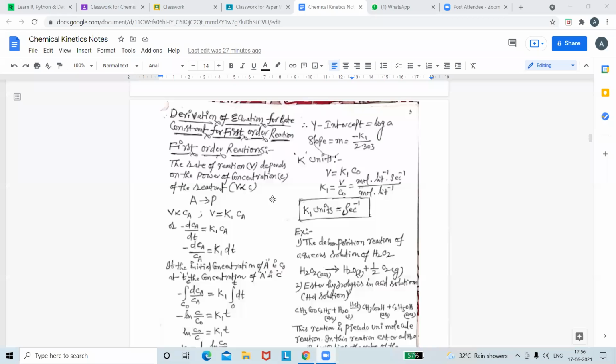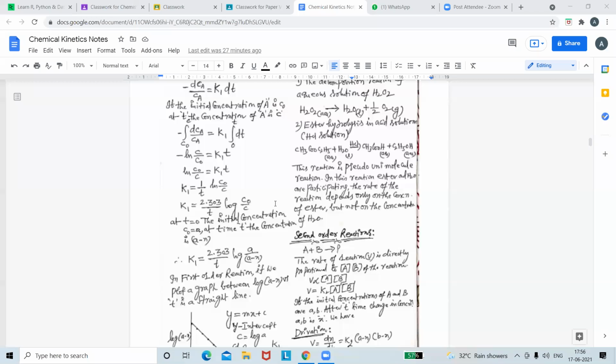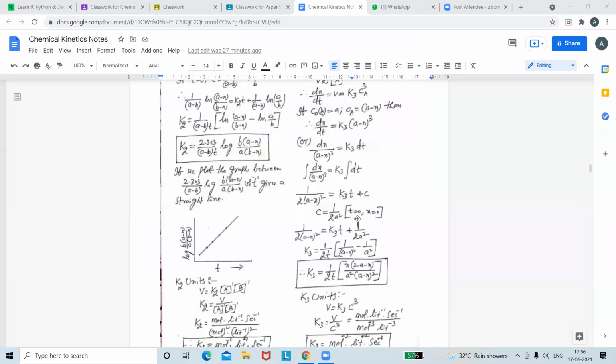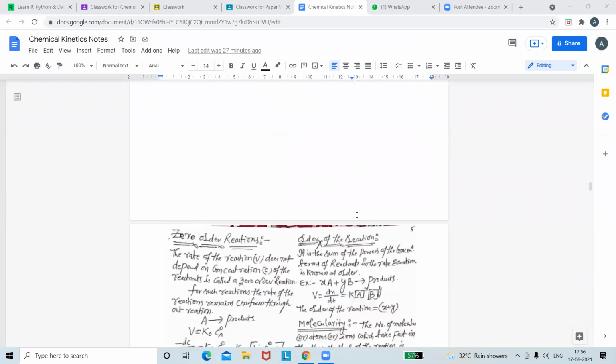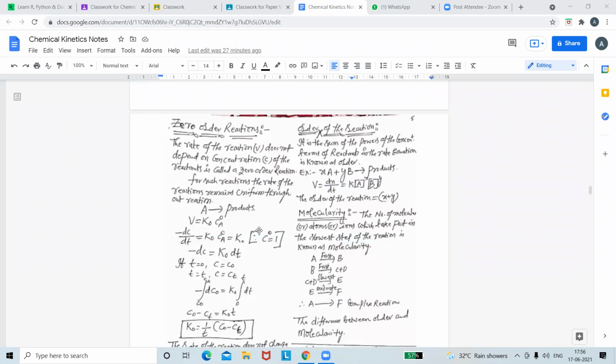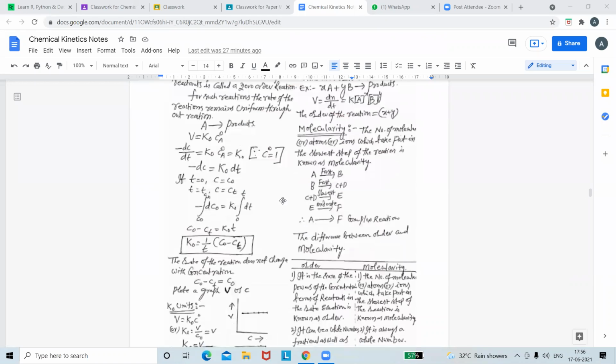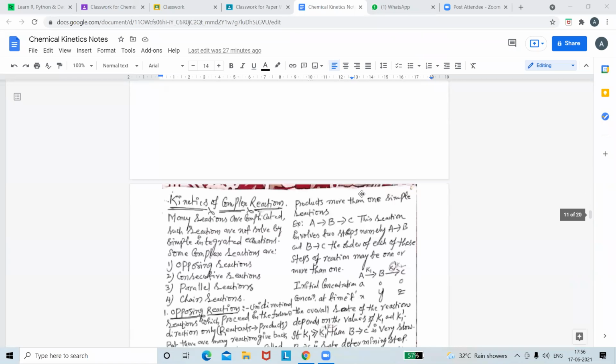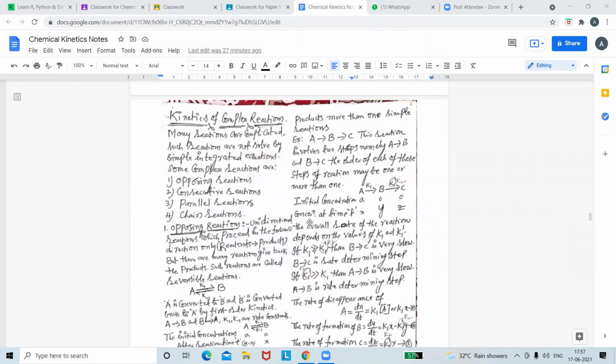Another thing is derivation. You might be seeing these notes. Derivation is there in our syllabus. Second order derivation is also there, but third order is not there in our syllabus, my dear students. Zero order, you can read it. Order and molecularity: only order is there, but no molecularity in our syllabus. Okay, all this is not there.